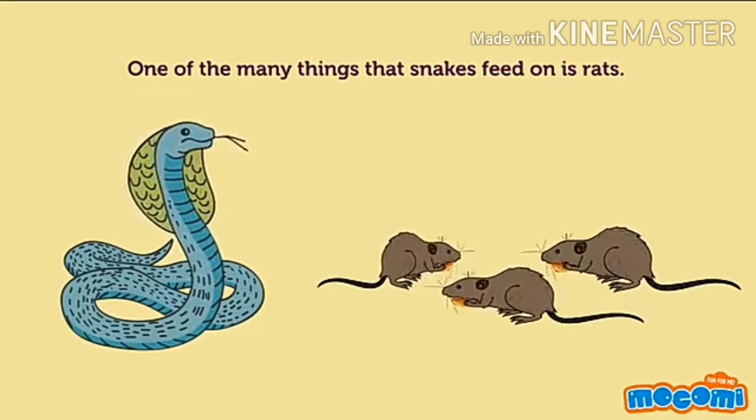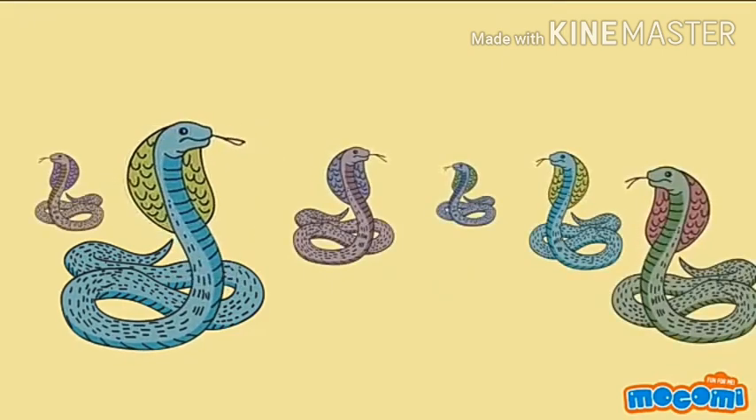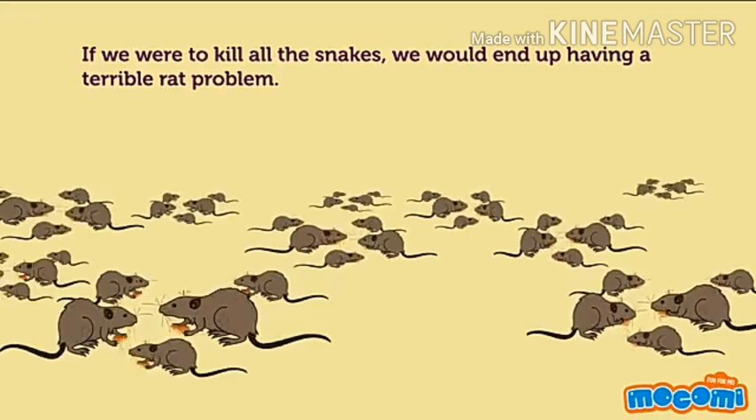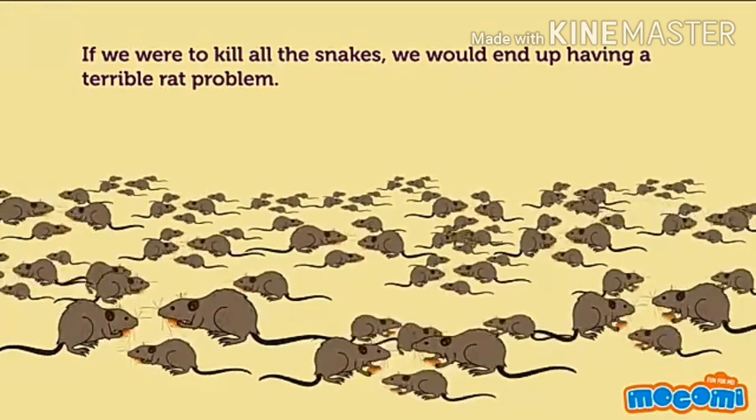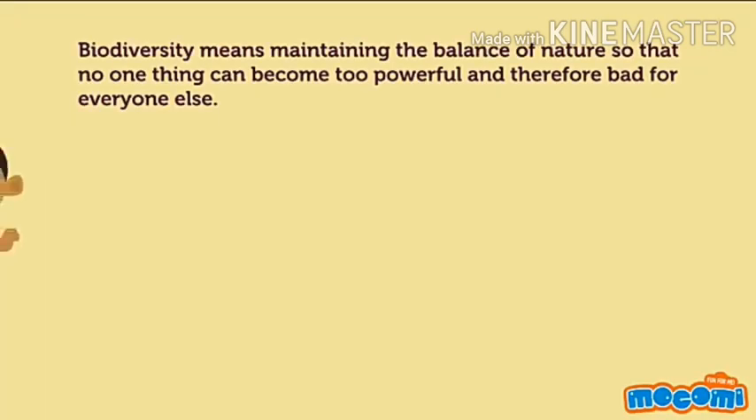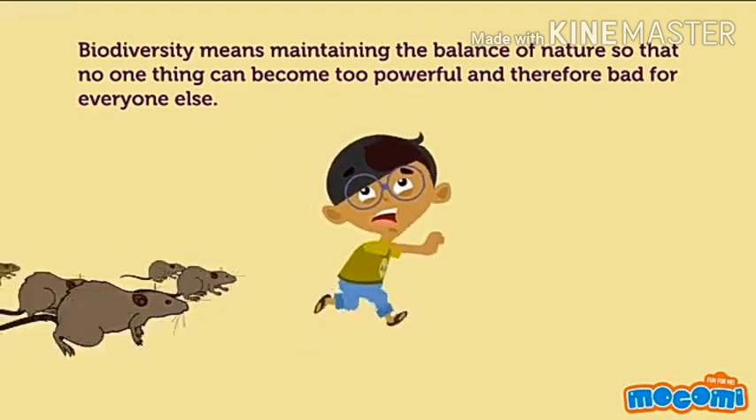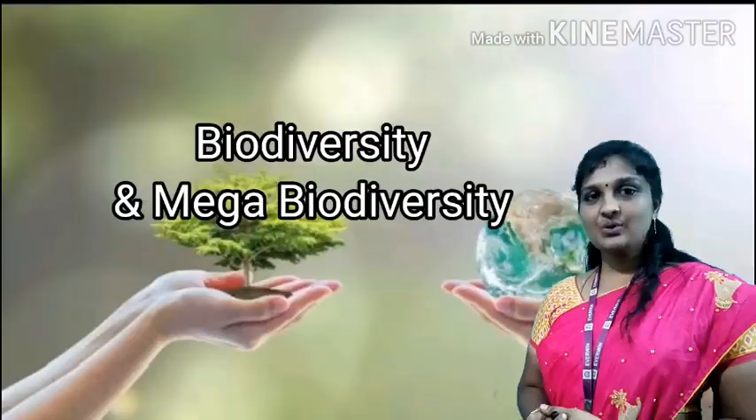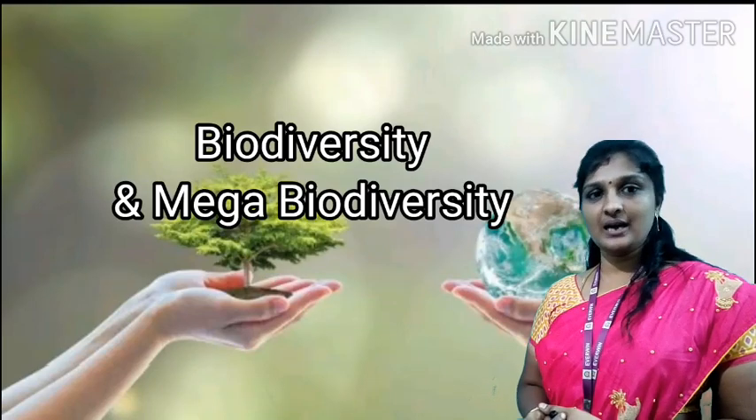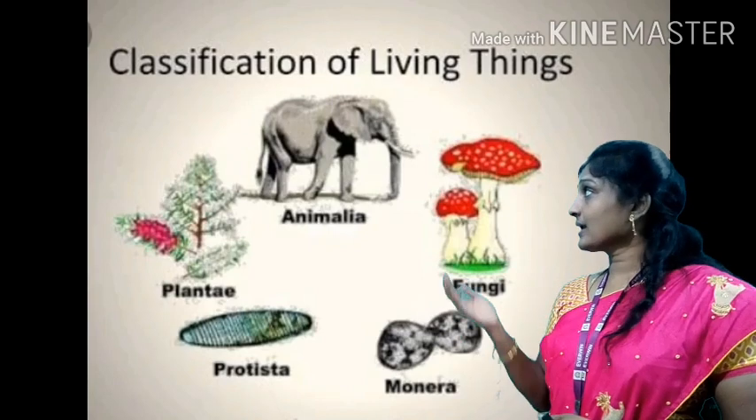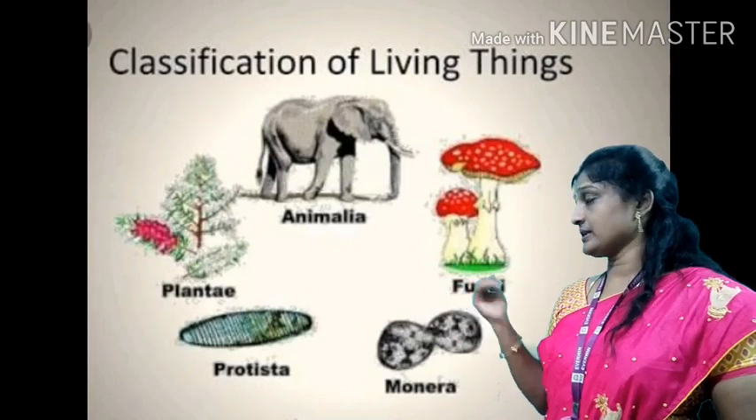The favorite food of snakes, we can say, is rat. If we kill all the snakes, then what problem will we face? The rat population will increase like anything, and that creates ecological imbalance. So biodiversity helps in maintaining the balance in nature. You now know what is biodiversity and mega biodiversity. Next we are going to see the classification of living organisms.